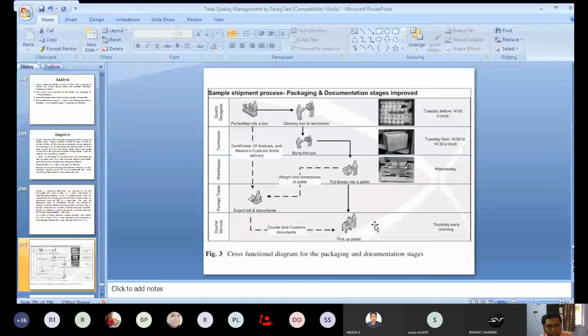So in this way they are changing their process. Earlier it was the responsibility of the quality design to deliver it to the customs office, but now a technician has been assigned the task.